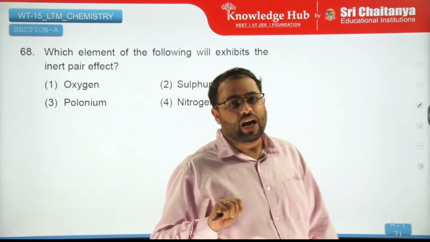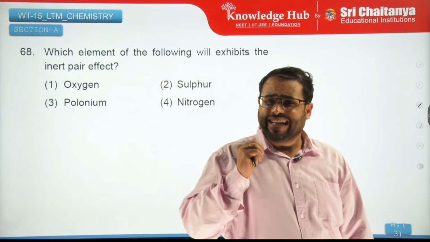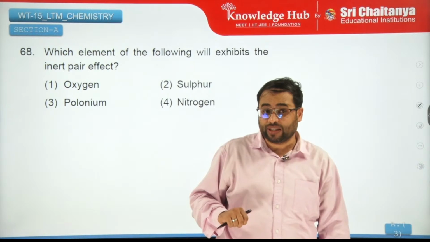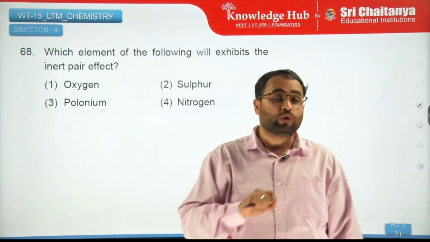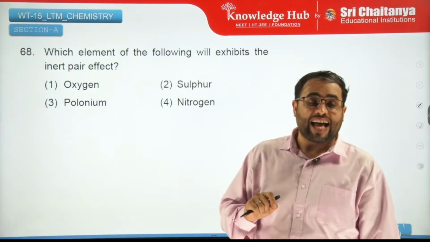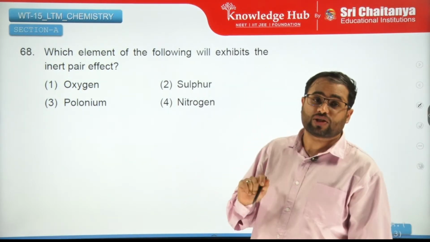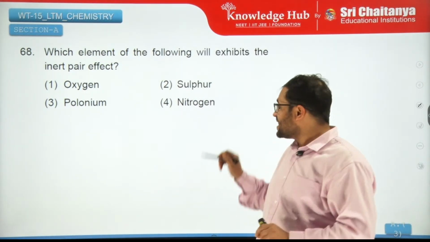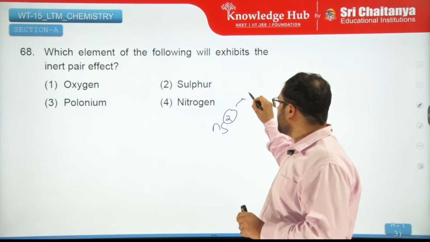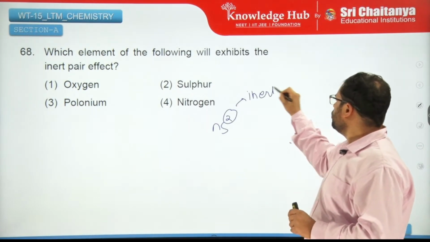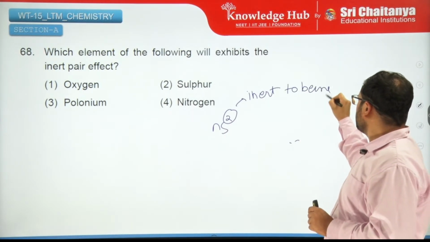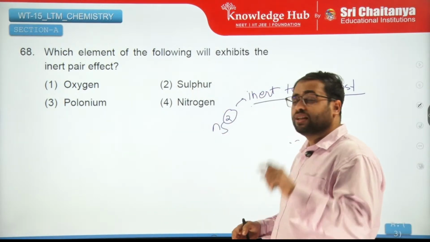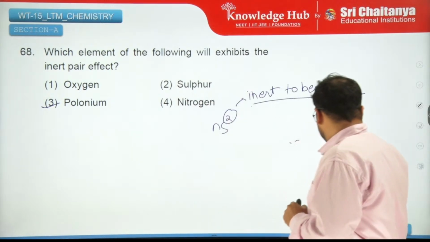Now this effective nuclear charge should actually decrease as we go down the group, but in the elements immediately following the D and F block elements, specifically in the 13th, 14th, 15th groups, the D and F block elements are poor shielders of nuclear charge, so they get an increased effective nuclear charge, due to which the S electrons become inert to being lost. That is the inert pair effect. So it will be maximum in the lowest element, which is polonium.